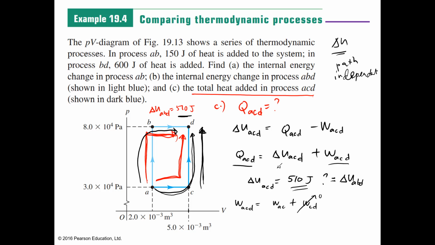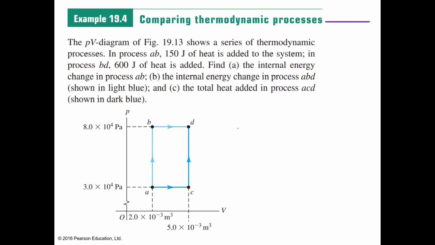What remains is the work done from point A to point C. Constant pressure, so P times the volume at C minus the volume at A. It is equal to 3 times 10 to the 4 times 5 times 10 to the minus 3 meters cubed minus 2 times 10 to the minus 3 meters cubed. And that is equal to 90 joules of energy.